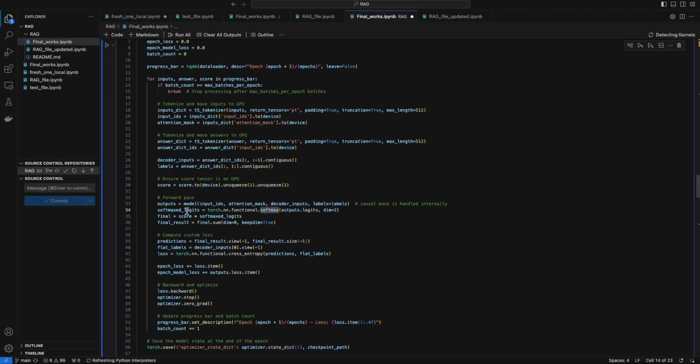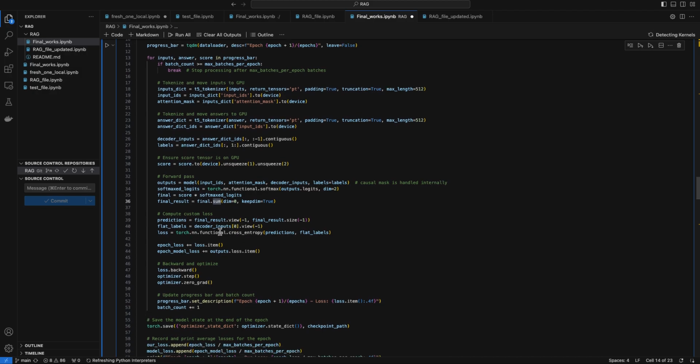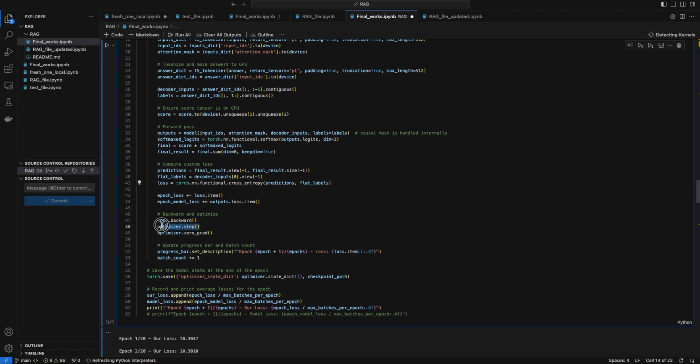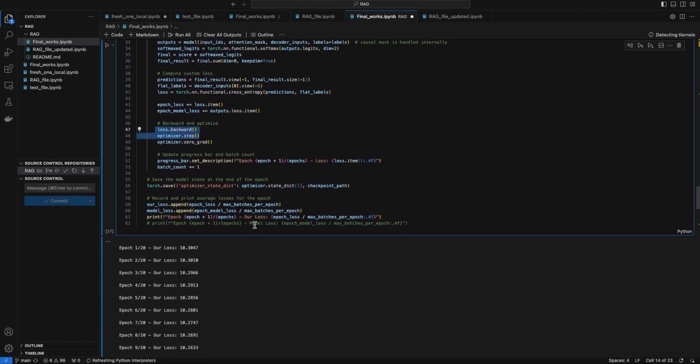The softmaxed logits are multiplied with the score, which is the actual probability distribution between the top 10 documents, and finally summed up on the first dimension. I'm sending that to a custom cross entropy loss function, with the predictions and the labels flattened, and then doing the backward and optimizer step to backpropagate.